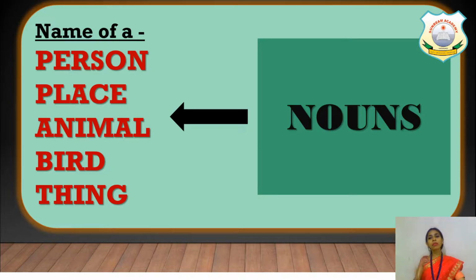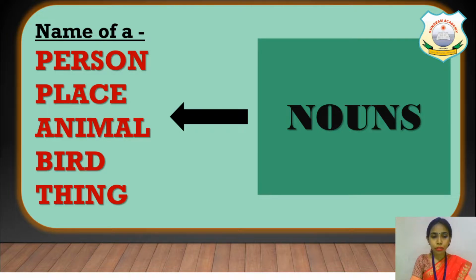Noun and naming word are both the same. You can say either, but noun sounds more appropriate, so instead of saying naming word, you must say noun.